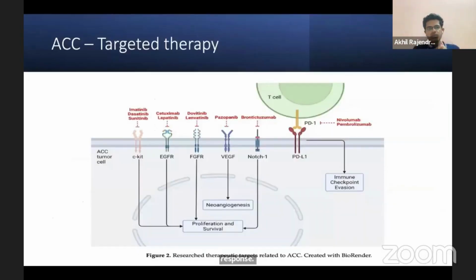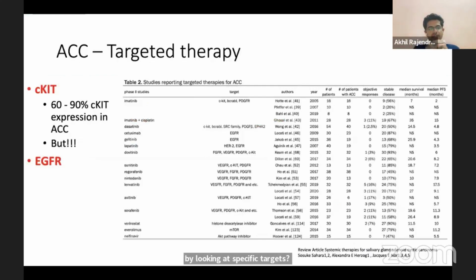Now, beyond the conventional chemotherapy, can we do anything more by looking at specific targets? So there are multiple targets which have been identified, and I'll be going through different targets. So two important targets which we have found were c-KIT and EGFR. 60 to 90% of the adenoid cystic carcinoma has increased c-KIT expression, and similarly EGFR expression is there.